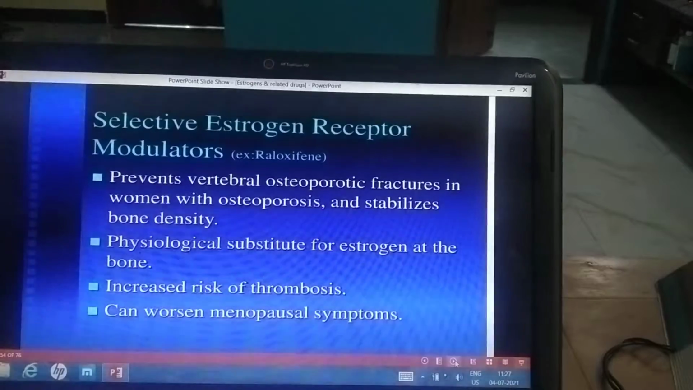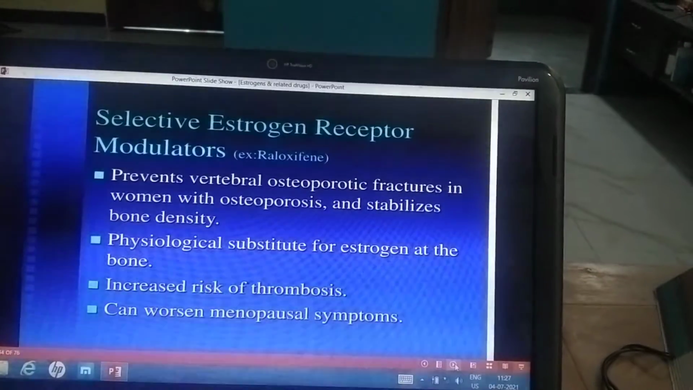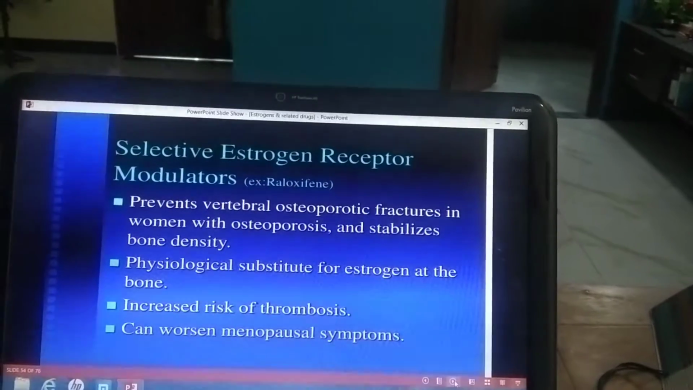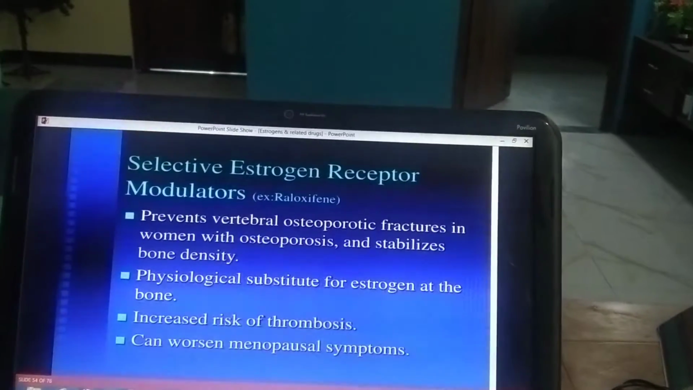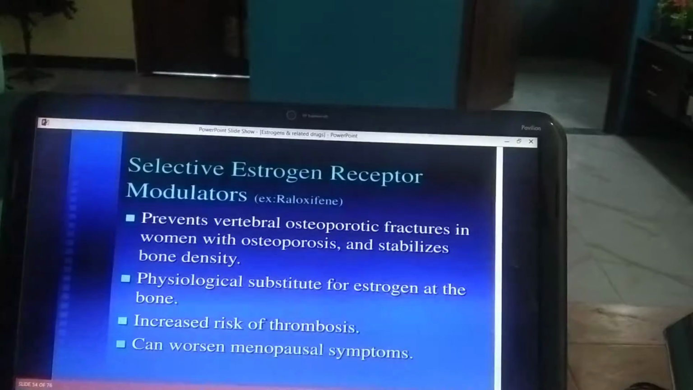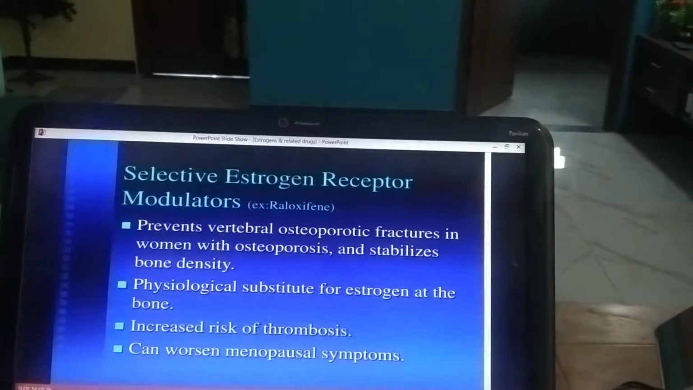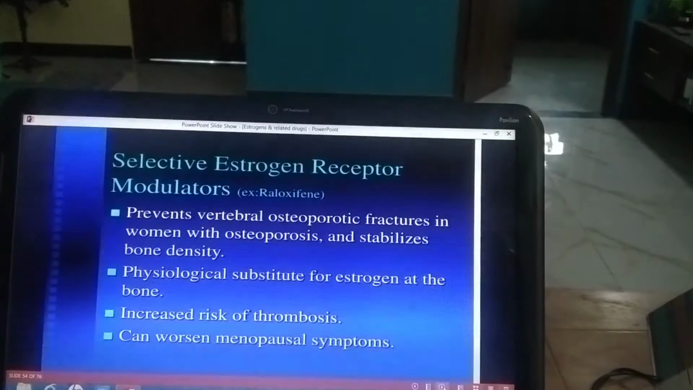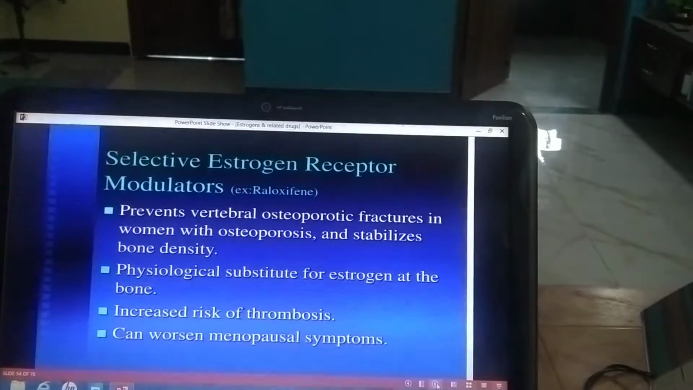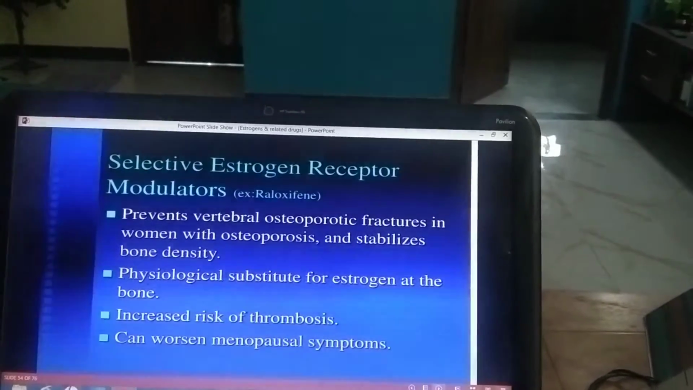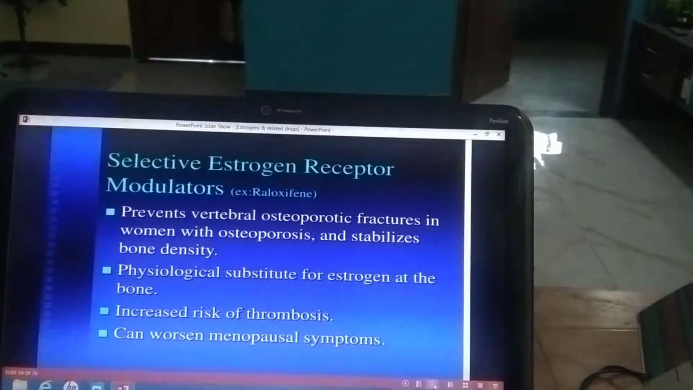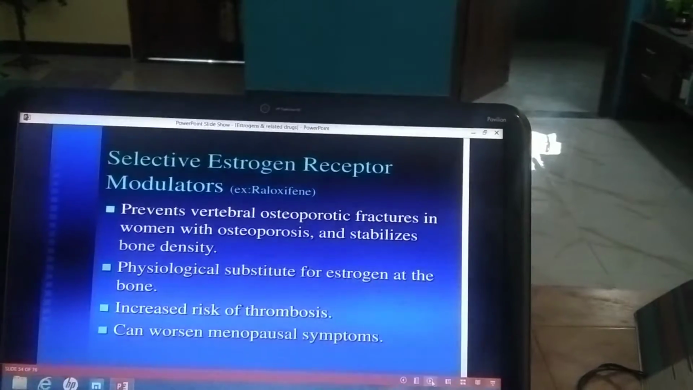Now coming to the selective estrogen receptor modulators, starting with raloxifene. There are 3 selective estrogen receptor modulators: raloxifene, tamoxifen, and ormeloxifene. So let us see about raloxifene. Raloxifene has high affinity for both estrogen alpha and estrogen beta receptors. Modulators are the drugs which have agonist action in some tissues and antagonistic action in other tissues.